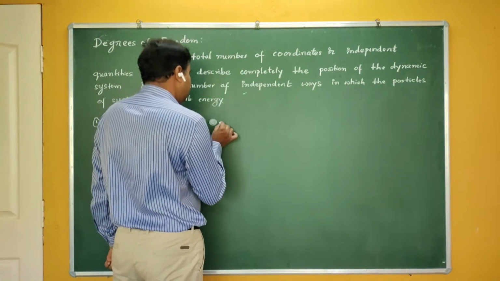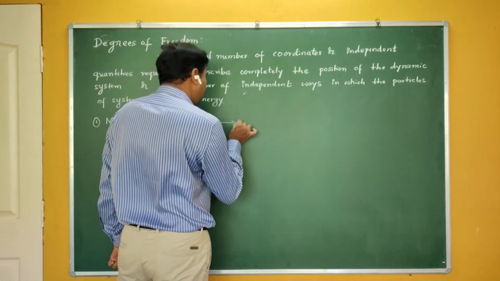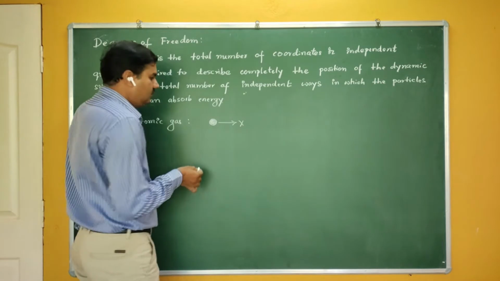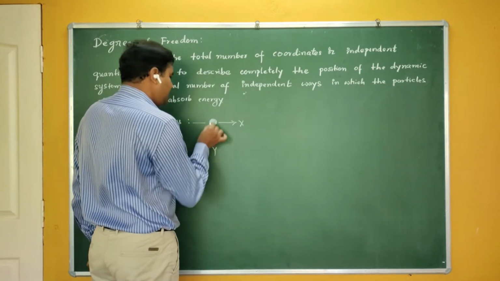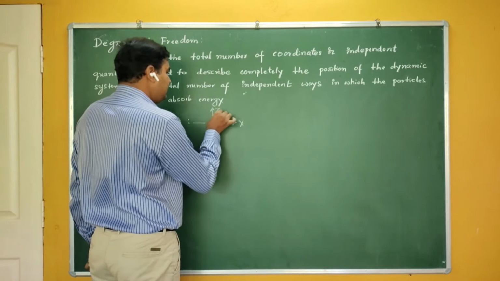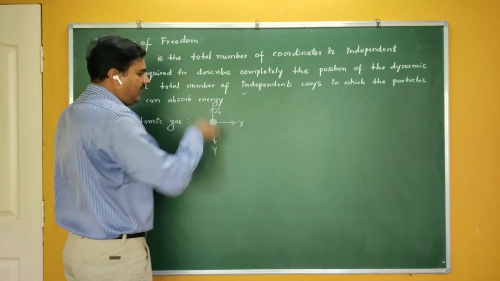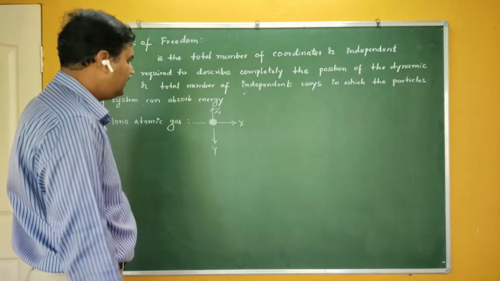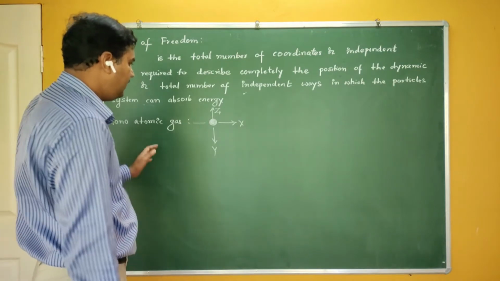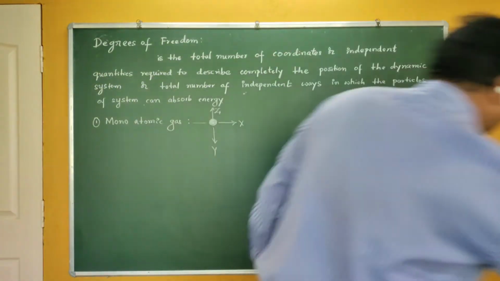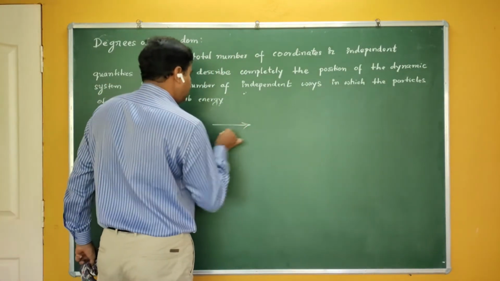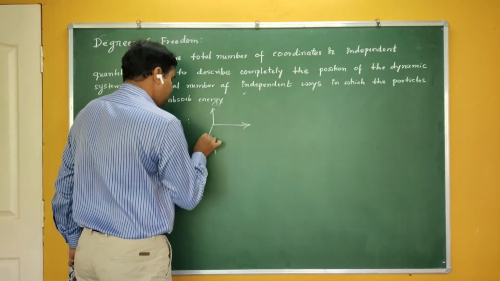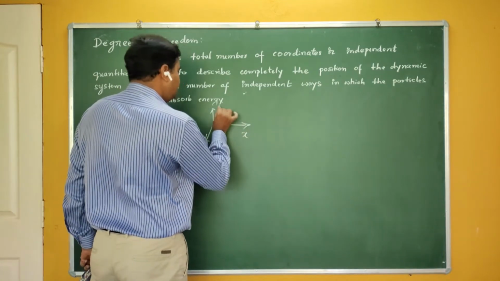You can see here, this is a single gas molecule, so it can move along the x direction, along the y direction, as well as along the z direction. There may be 3 possible directions.